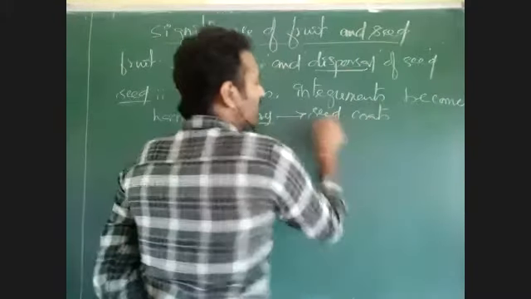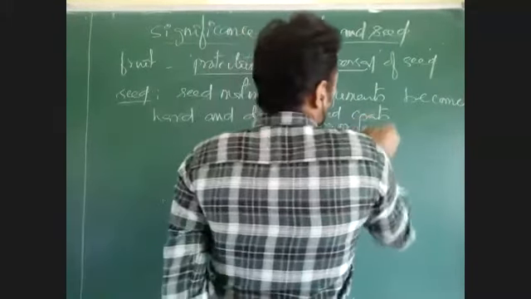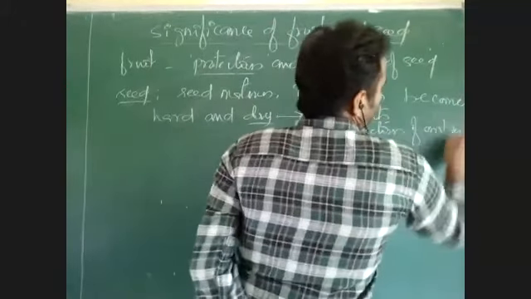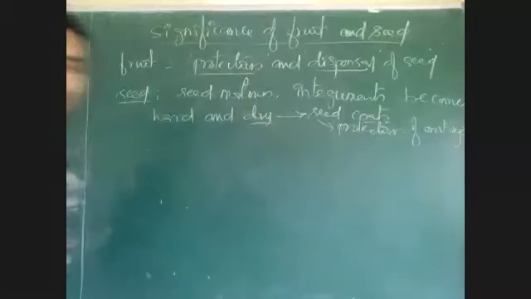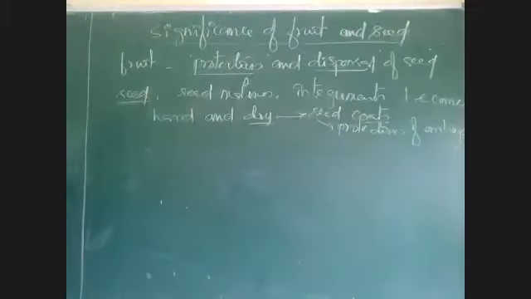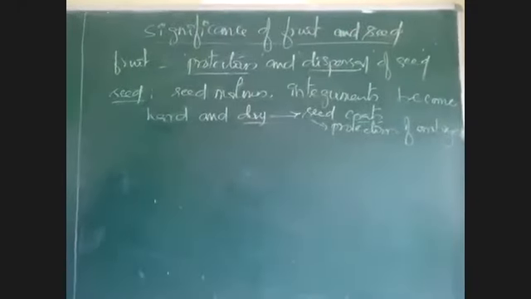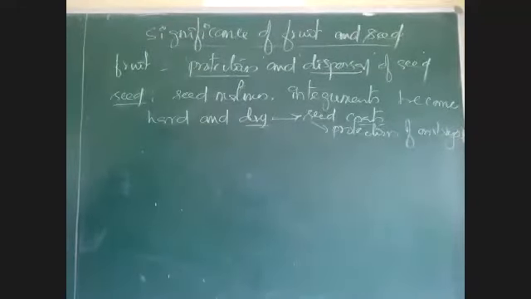These seed coats are responsible for protection of the embryo present inside the seed. The embryo which is present inside the seed is protected by seed coats. There are two seed coats, called testa and tegmen.